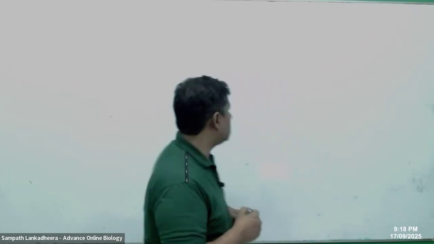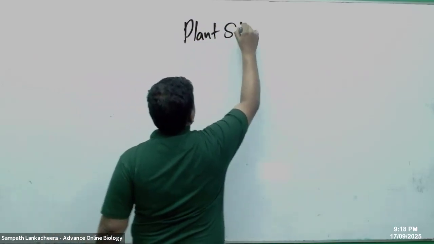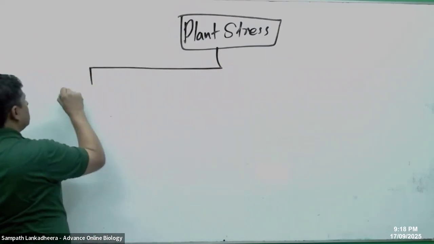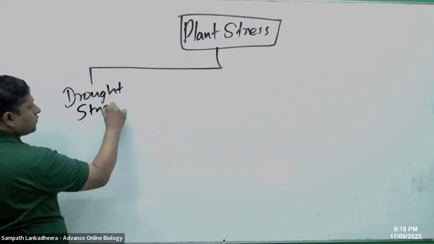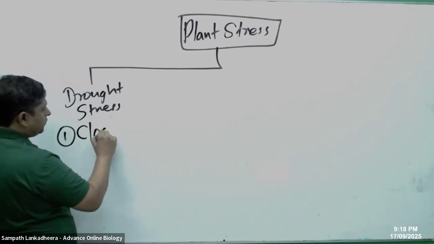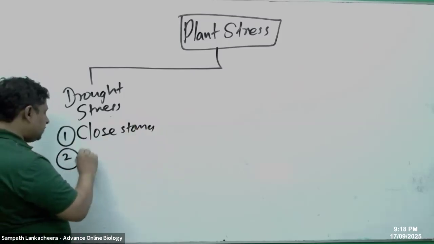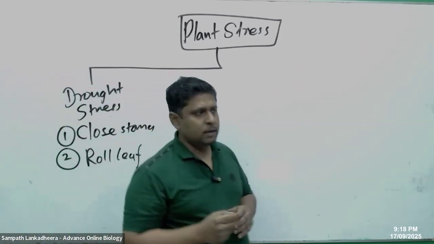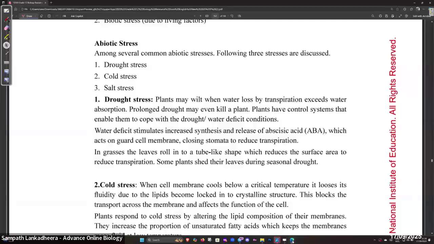So, plant stresses, the first one is drought stress. We said two responses for that. Close stomata, and then the second one, we said roll leaf. Like in grass and all, they roll the leaf. The second stress, people, is the cold stress.